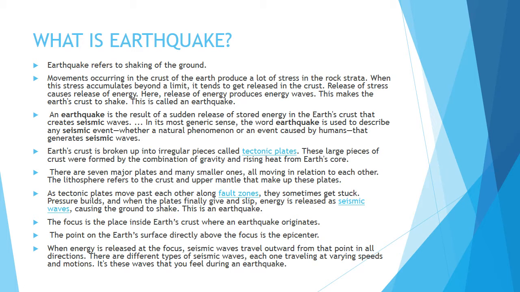So inside the Earth's crust we have the layer of mantle, and we have the layer of core. These all have small broken pieces of rocks, and these rocks are called tectonic plates. They consist of gravity and also heat. There are seven major plates and many smaller ones, all moving in relation to each other. The lithosphere refers to the crust and upper mantle that makes up these plates.